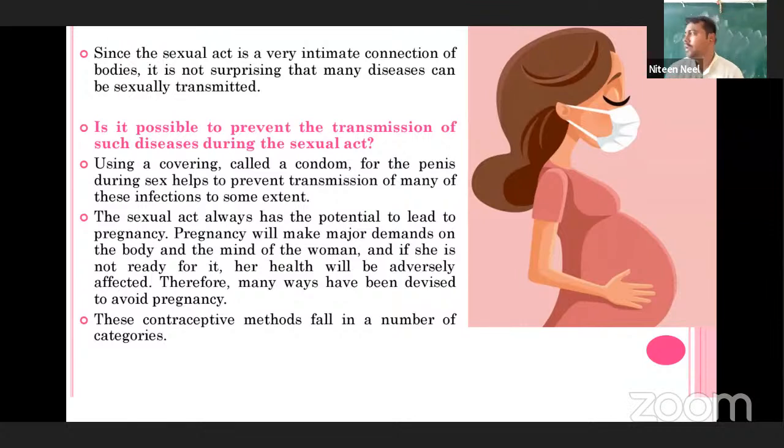So, look, right after marriage, the parents, that is the husband and wife, want a baby, right? At that time we have to think about the women also, right? Whether they are ready for the pregnancy or not, right? If their body is not ready and a pregnancy happens, then there are various kinds of effects on their body that take place, right? So we have to avoid all these things.